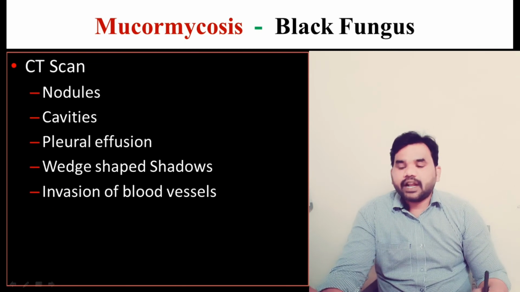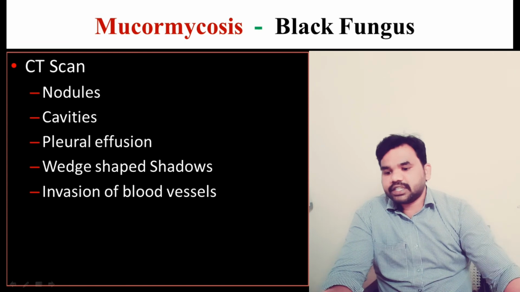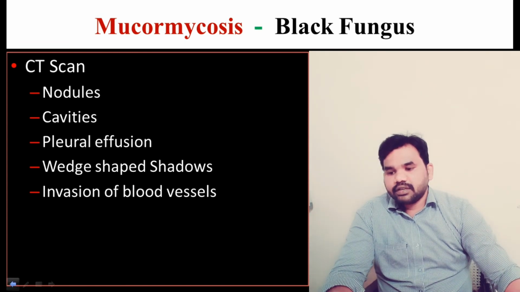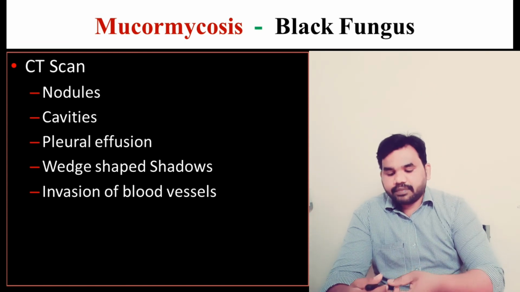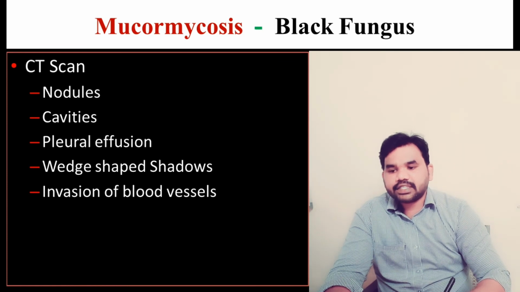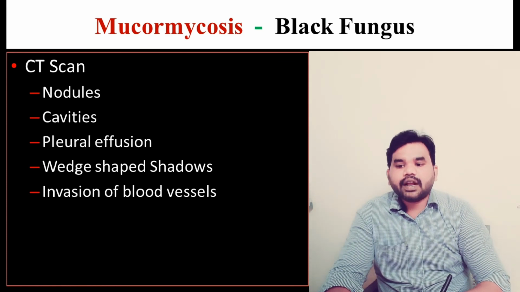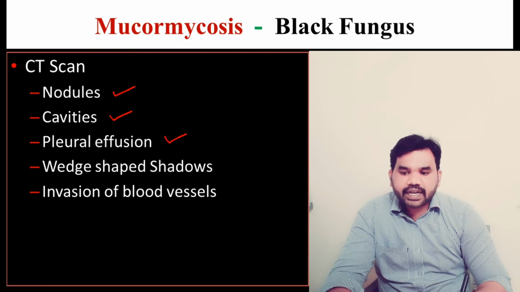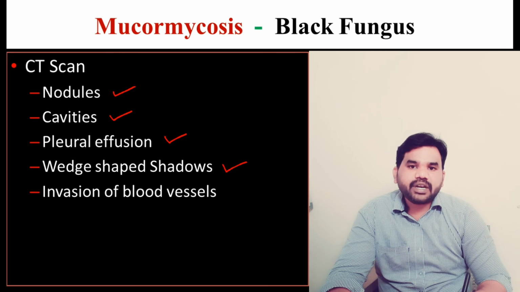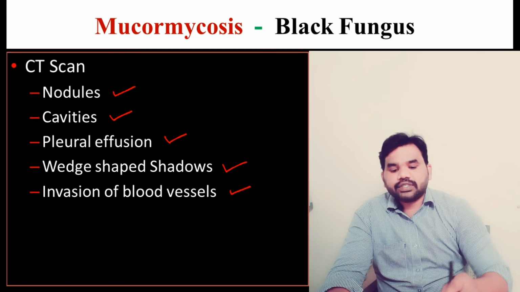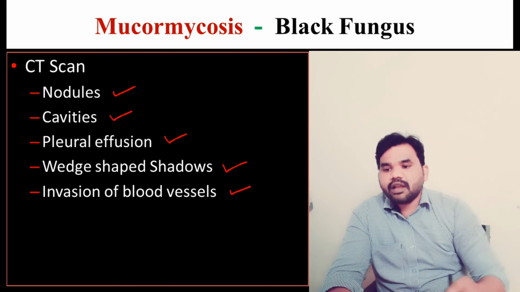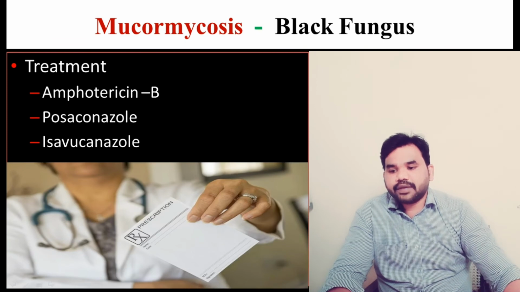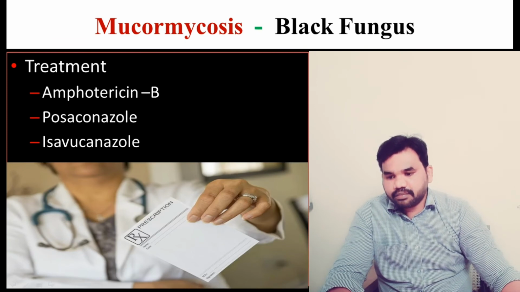So let's see. And another diagnosis, that is a CT scan. When you perform the CT scan of the lungs, in that CT scan you can see some nodules and some cavities, and you can also see that some pleural effusion has taken place, and some wedge shaped shadows, and invasion of the blood vessels into the lungs you can see here. And treatment choice is amphotericin B.